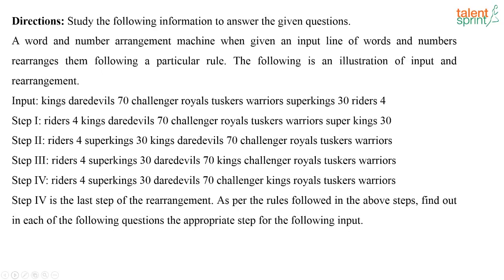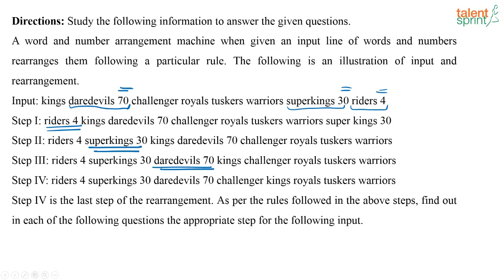See, what they have done here is, they have taken the words which come along with numbers as one group. So if you look at this, I have Daredevil 70, that is one unit. Similarly, Super King 30, Riders 4. And based on the numbers that are there, these units are first arranged in the ascending order of the numbers. So which is the smallest number here among 4, 30 and 70? 4 is the smallest number. So in step 1, I am bringing this Riders 4 in the beginning. In step 2, which is the next biggest number here? 30. So that will come here, Super King 30. Remaining words are as such. In the third step, I will bring this Daredevil 70.